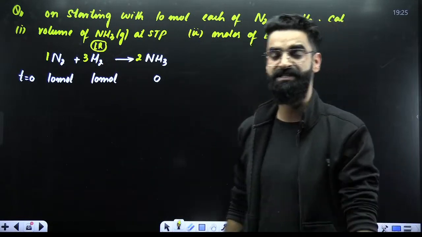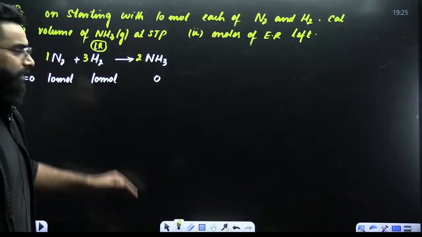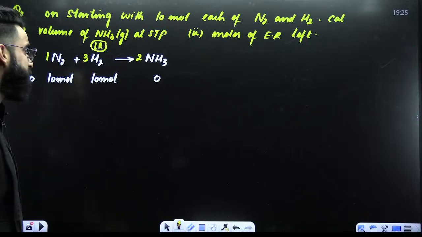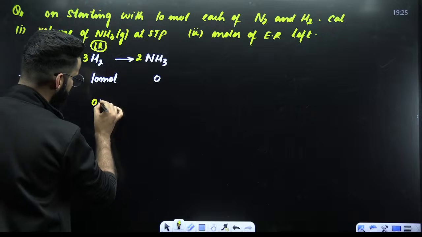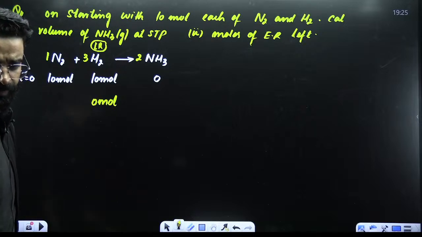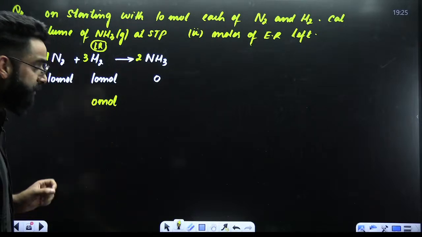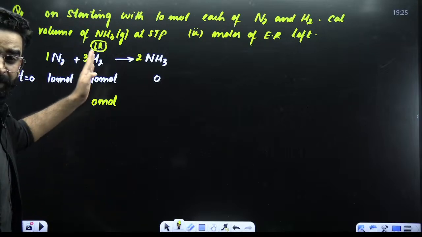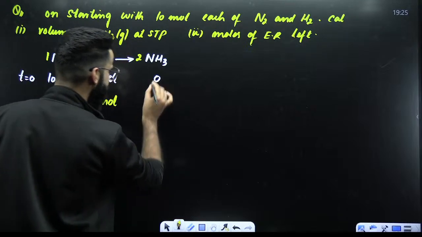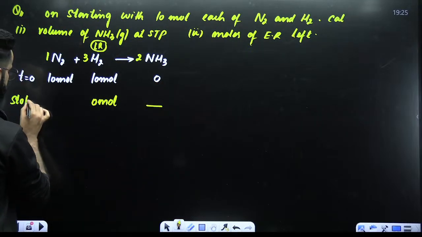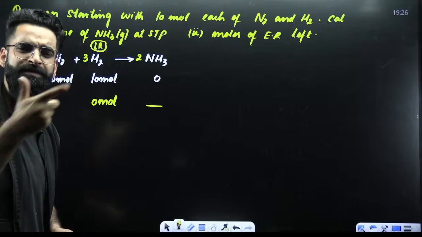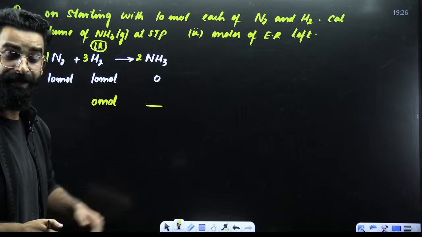So I identified first of all the limiting reagent. Now, we got to know H2 is the limiting reagent. If H2 is the limiting reagent, that means out of 10 moles of H2, I will be left with 0 moles of H2 because it would have got completely consumed in the reaction. People, I told you already, in the reaction, the limiting reagent is the one that decides everything. So let's get to know how many moles of NH3 have got formed when the reaction would have stopped. It is the limiting reagent that tells us.